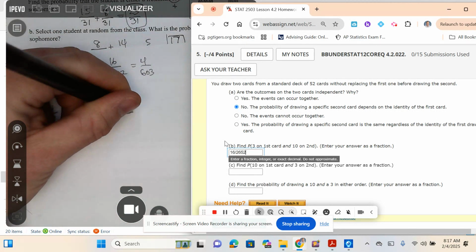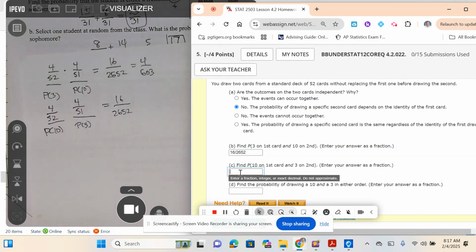It's the same numbers. So you could put 16 divided by 2652, or you could do the reduced fraction. I'm taking a chance and seeing if they'll accept that.